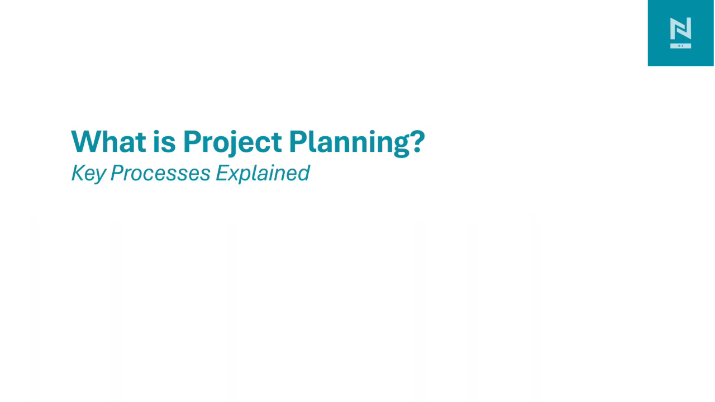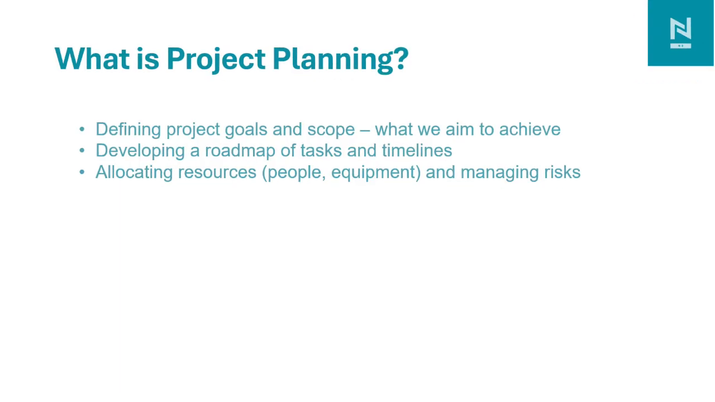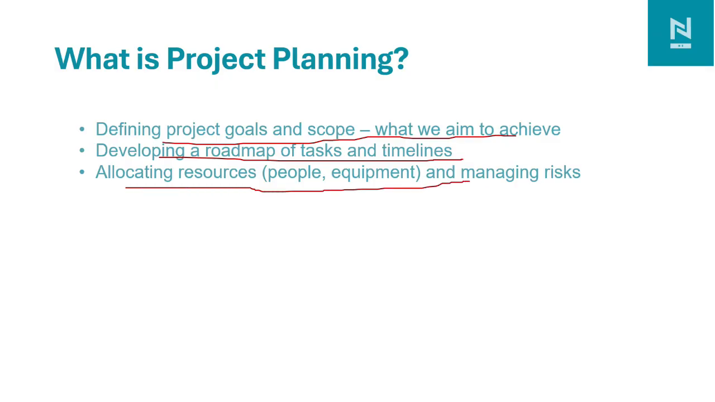In this video, I will be presenting on project planning. First, let's understand what project planning is. Project planning means defining the project goal and scope, what we aim to achieve. Second is developing a roadmap of tasks and timeline, what tasks we need to do and what timeline we require to complete it. And for completing the tasks, we need resource allocation, people, equipment, and managing the risks.